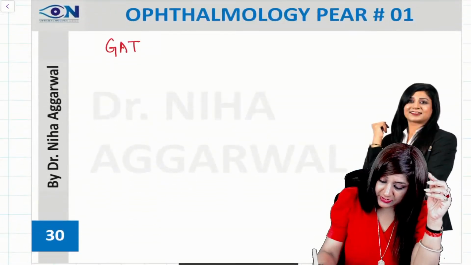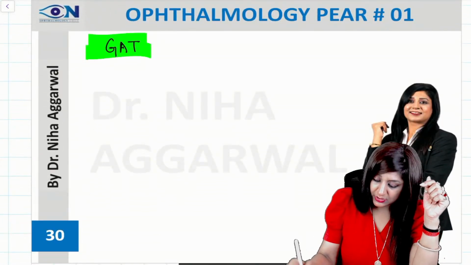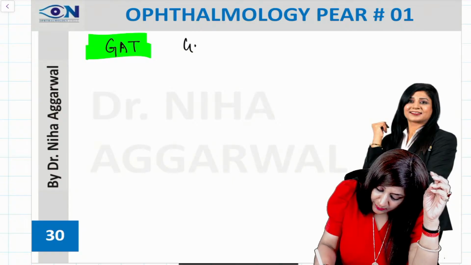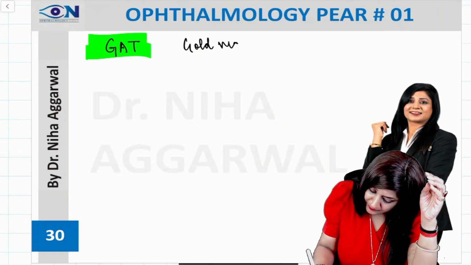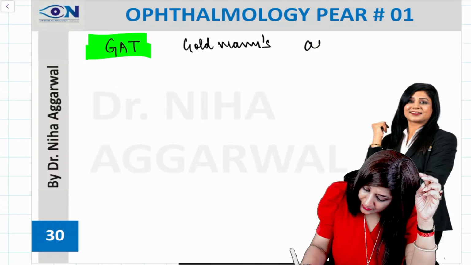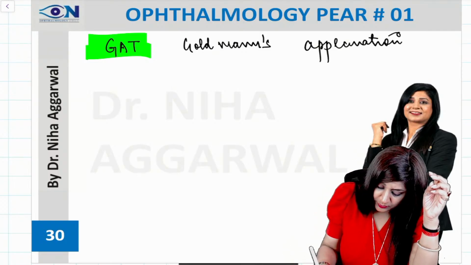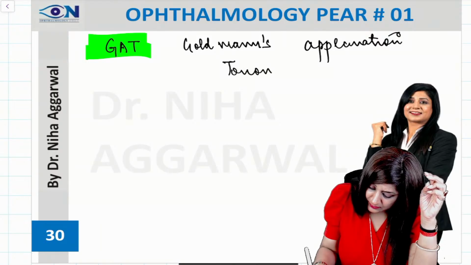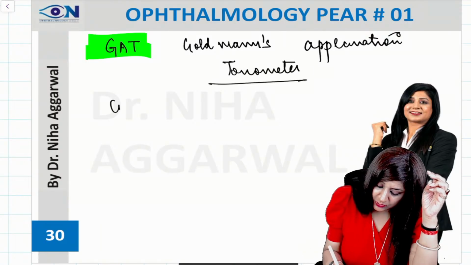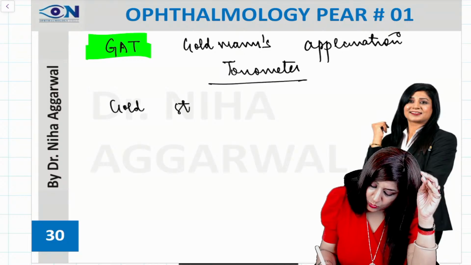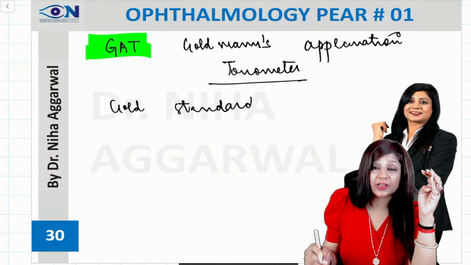Then next is the Goldman's applanation tonometer. We have the Goldman's applanation tonometer, which is actually the gold standard tonometer. It is the gold standard tonometer.